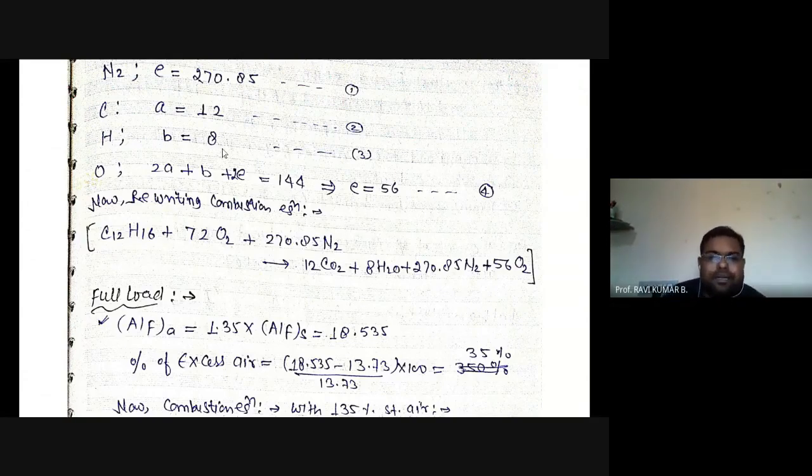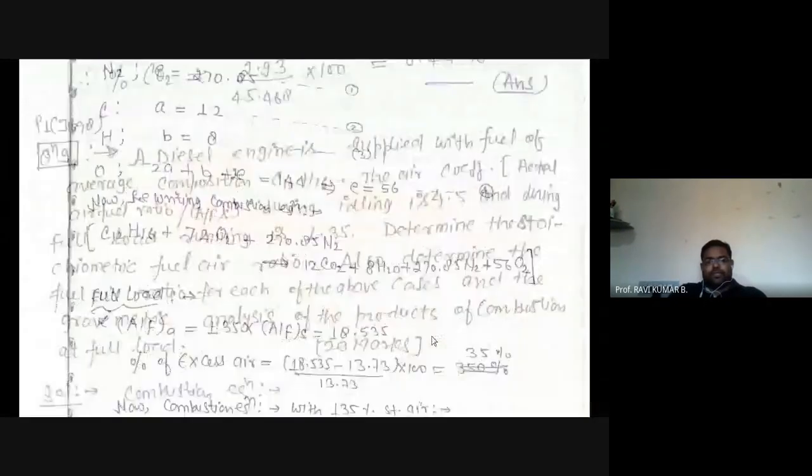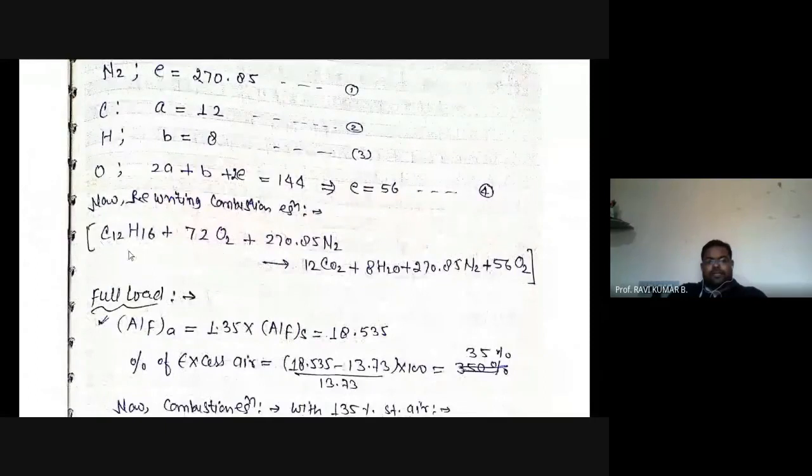So from here we already know A, B and these values, so we can find out the unknown parameter E for oxygen. So when we substitute all these things together in this first equation here, we can get the final chemical reaction in this way. This is the final chemical equation with 450% air. So this is given here.